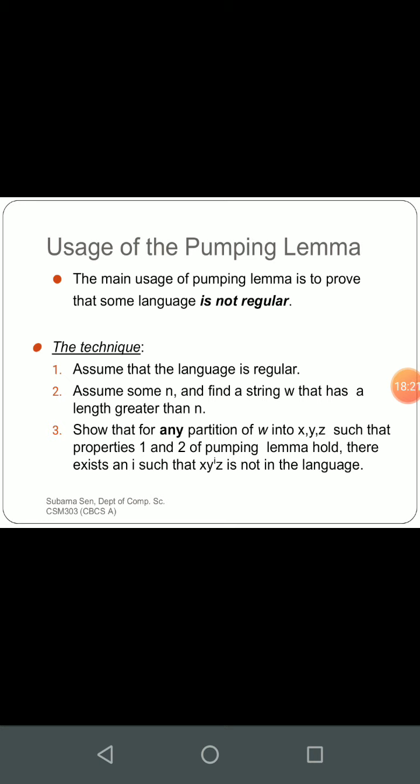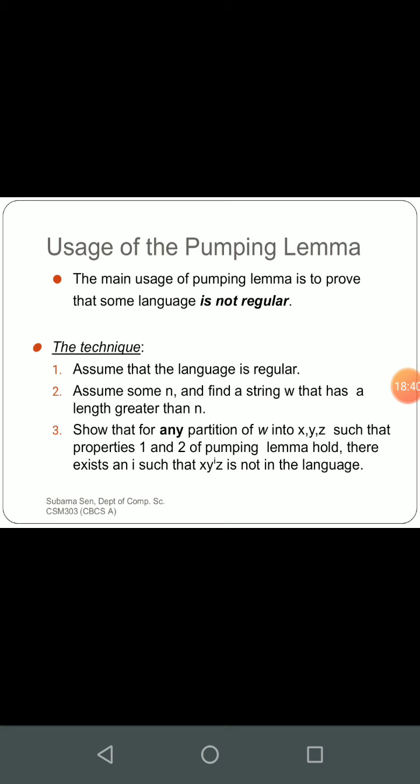If you see any finite language, without saying anything, you can say that this can be accepted by finite automata, so this is a regular language, fine. But if, using the pumping lemma, we fail to prove that this is not regular, then we cannot say the language is regular.